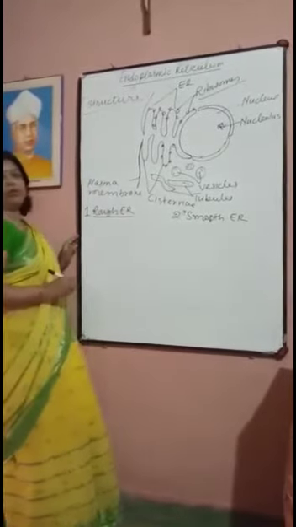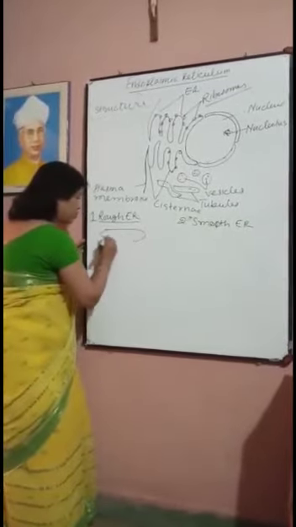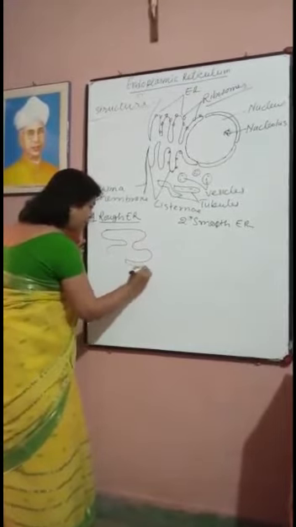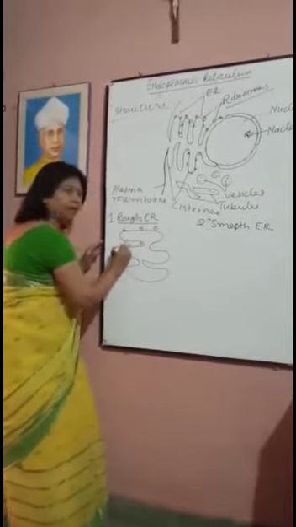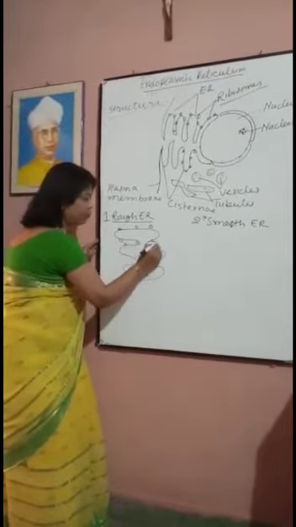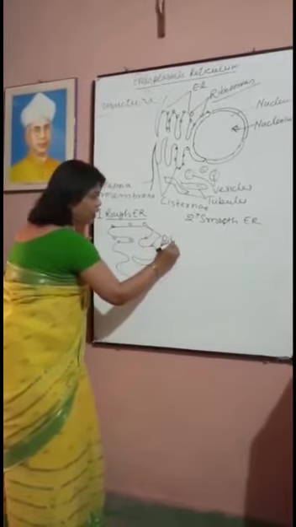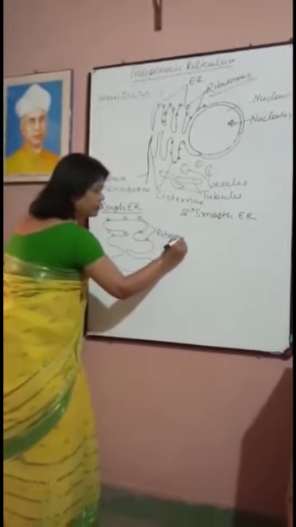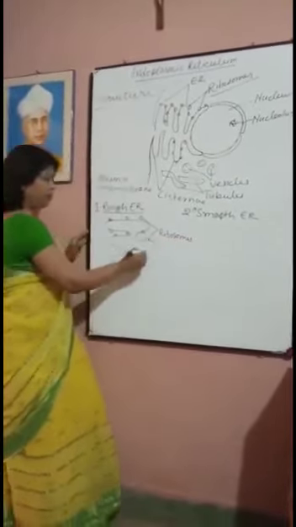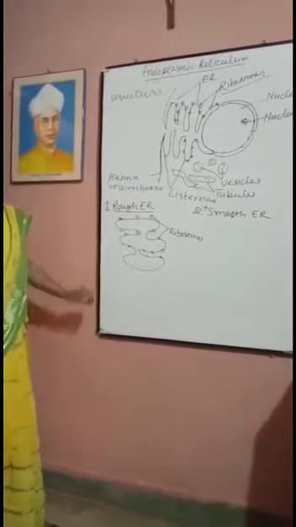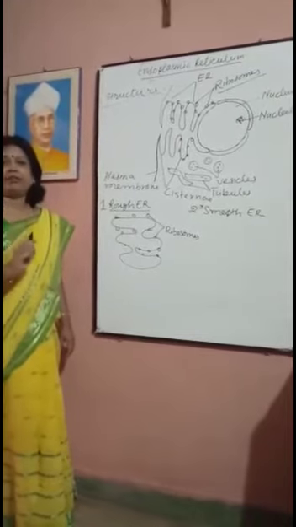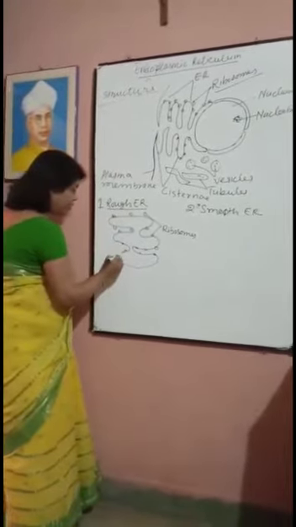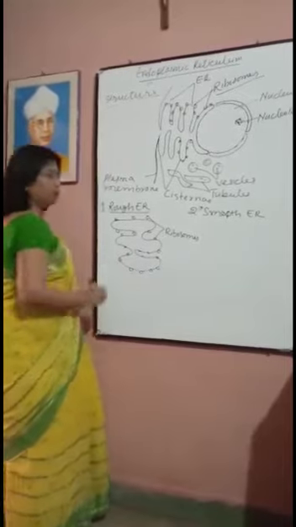When ribosomes are present on the outer surface of endoplasmic reticulum, then it is known as rough endoplasmic reticulum, because its surface, when you touch it, is porous and granular.